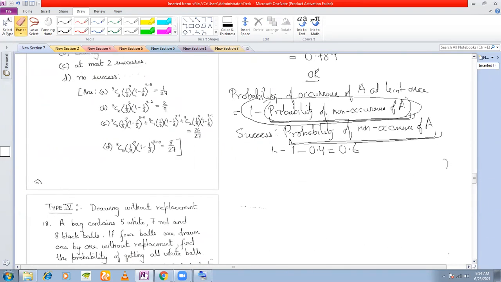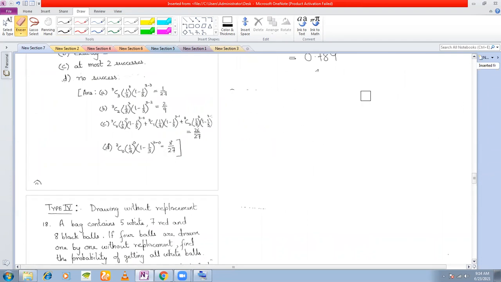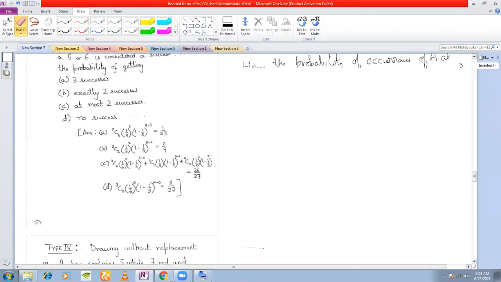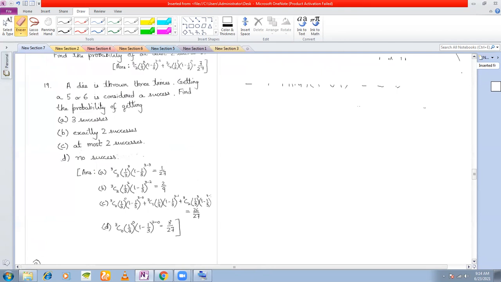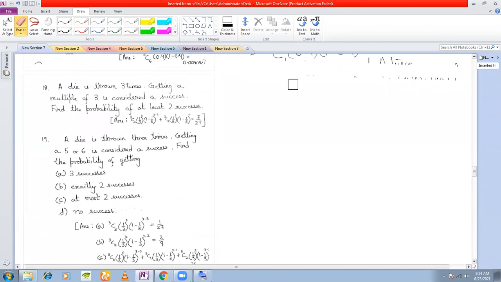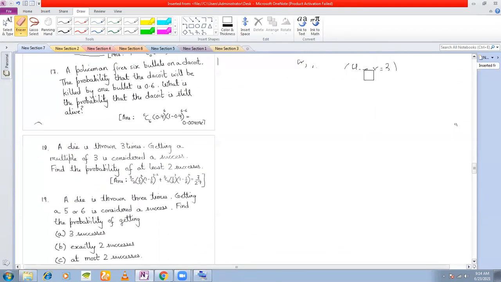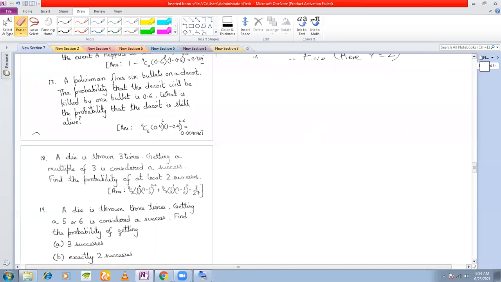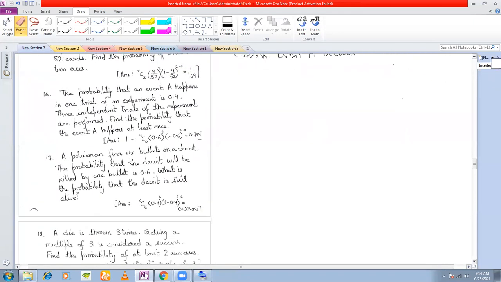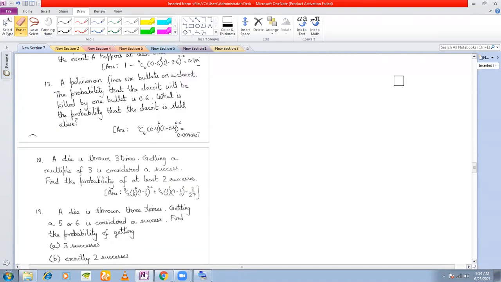Moving on to the next problem. Yes, probability is a little boring, I understand. But these are the only problems you can expect in the question paper, no other variations. Every problem is picked to teach you something, and together they cover all the types in the exercise.